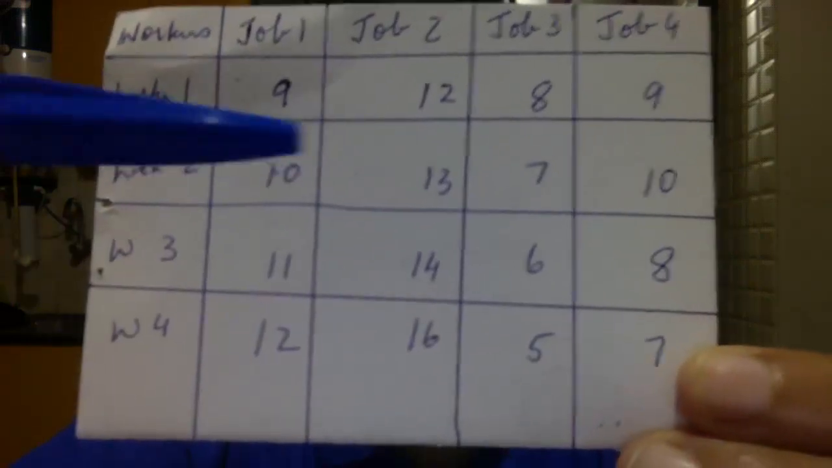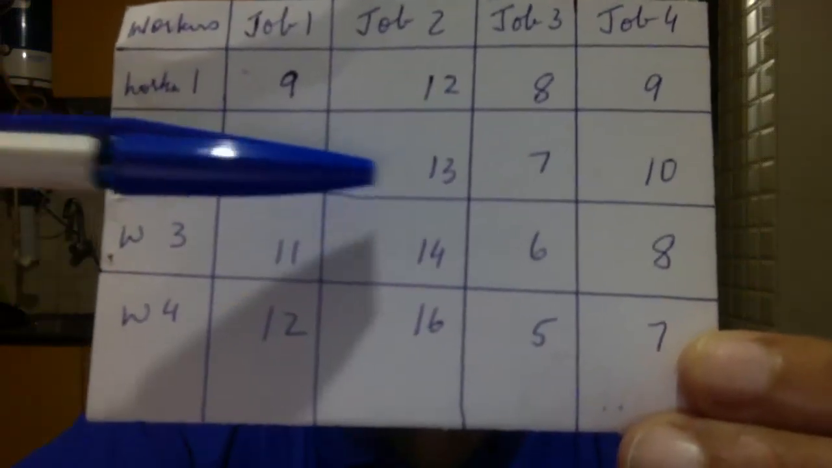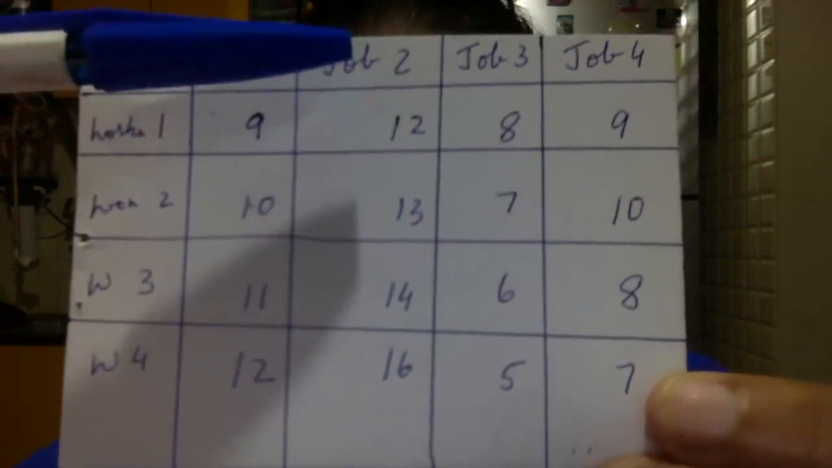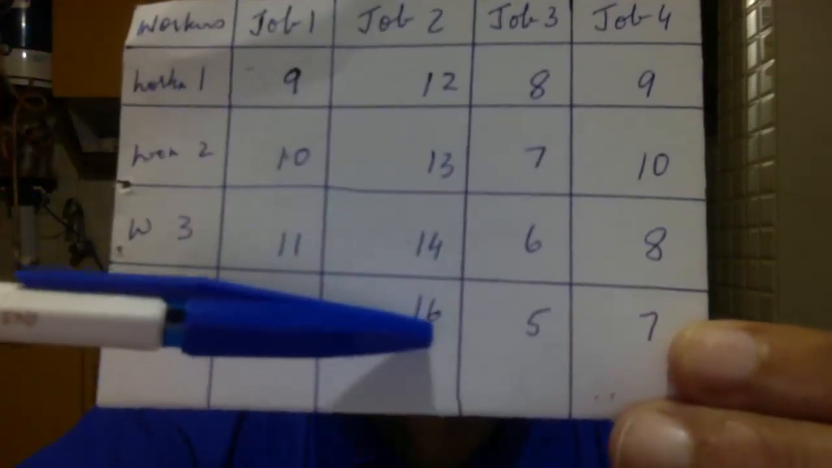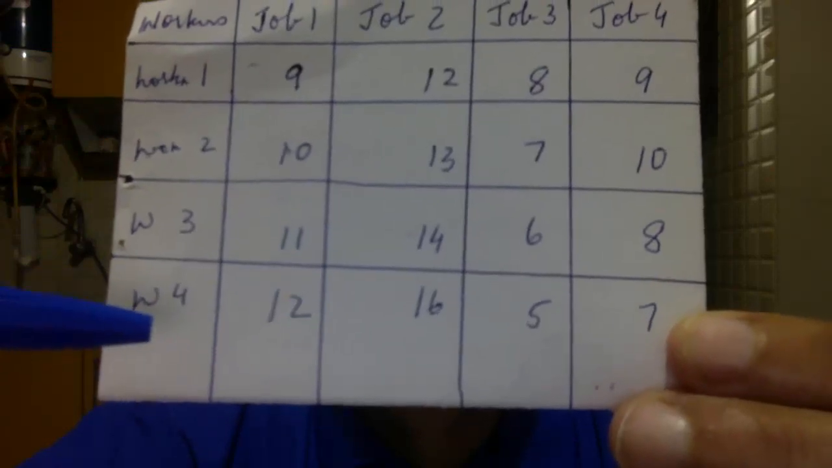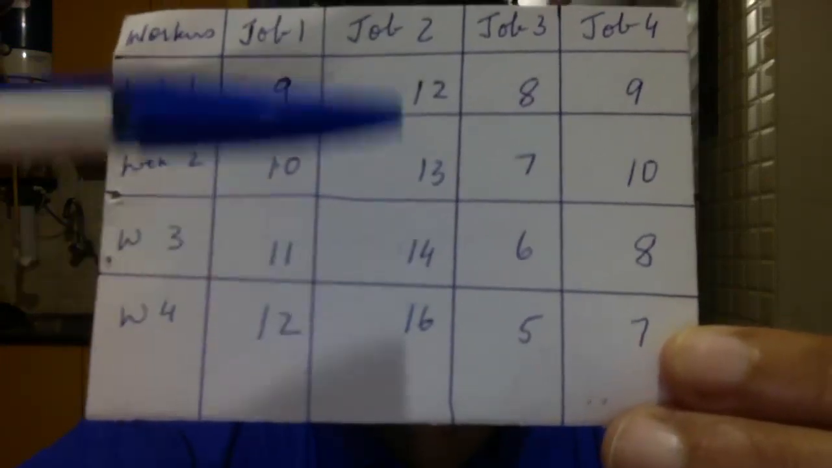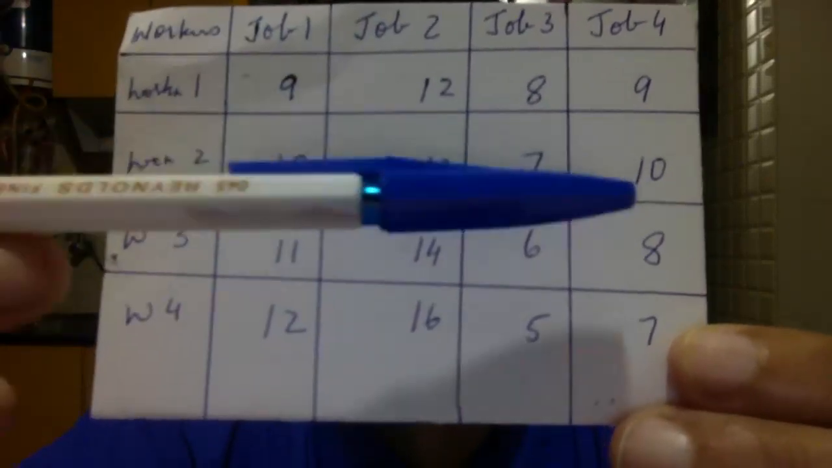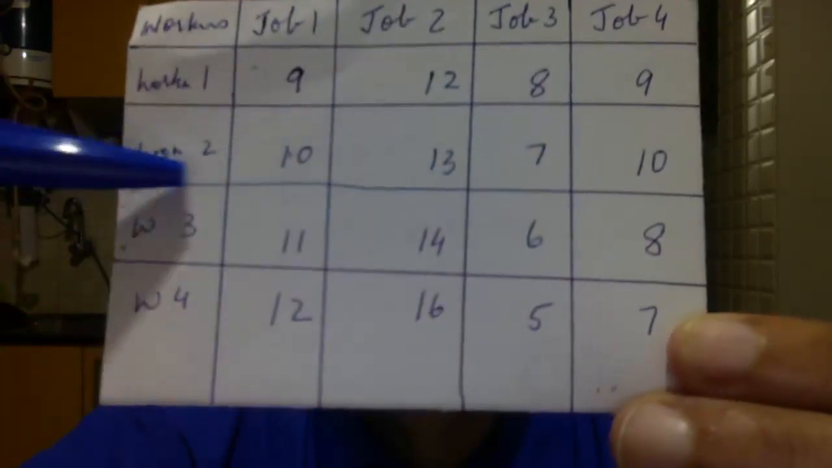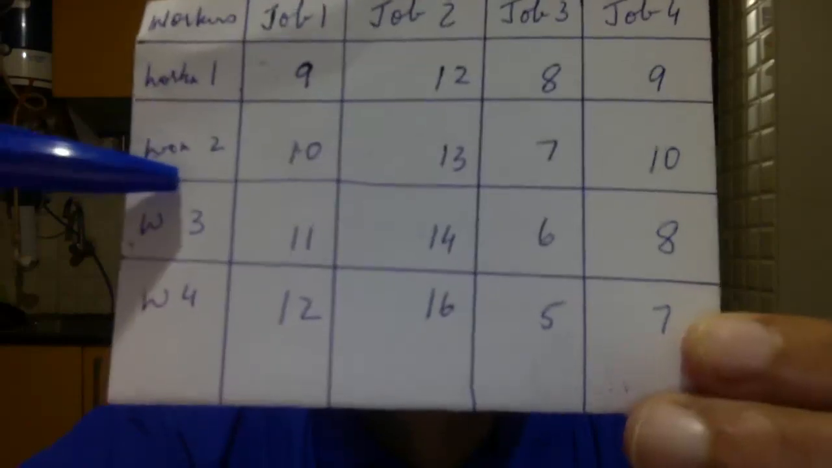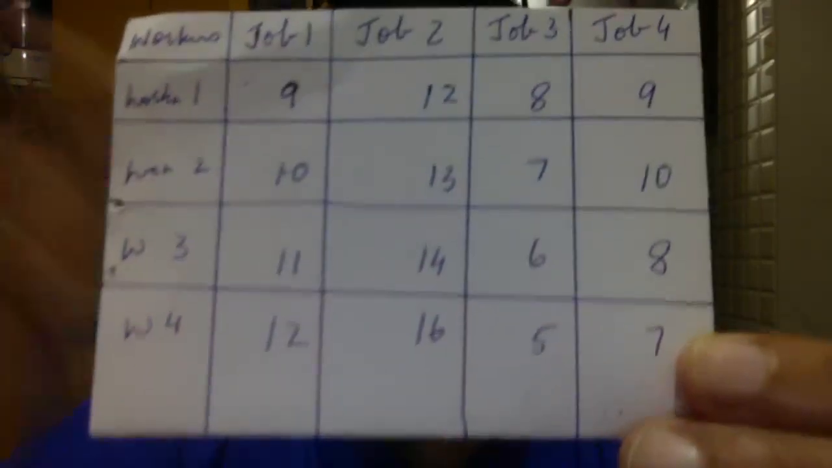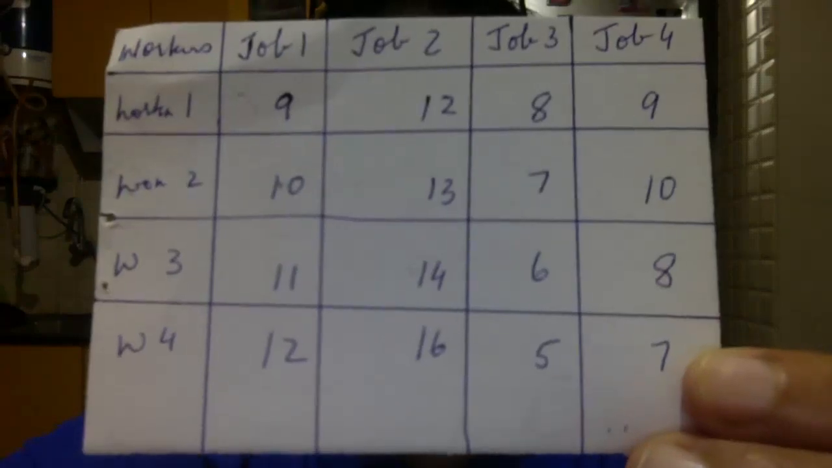Okay. Now see, for example, 13, come here. Worker 2 takes 13 minutes to do job 2. Let us take this one. This is job 2. Worker 4 takes 16 minutes to complete job 2. Let us take this one. This is job 4 and this is row of worker 2. Worker 2 takes 10 minutes to complete job 4. Now this is the meaning of the problem.